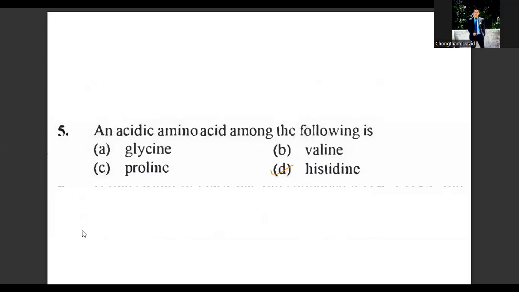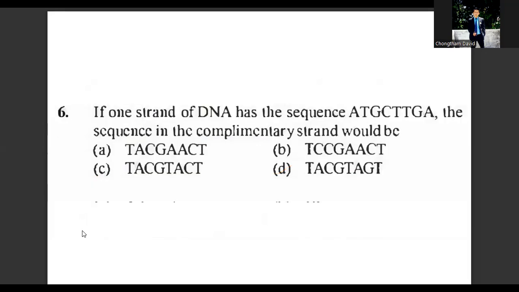If one strand of DNA has the sequence ATGCTTGA, the sequence in the complementary strand would be. On the basis of the structure of bases and complementary bases present in them, we can say that if the sequence of bases in one strand of DNA is given, then the sequence in the second strand should be such that, you're given ATGCTTGA.